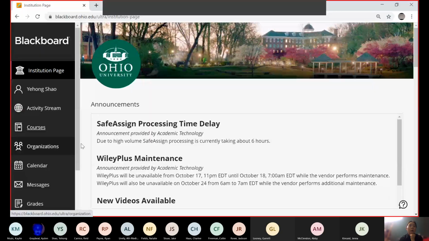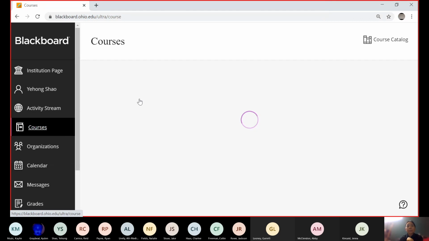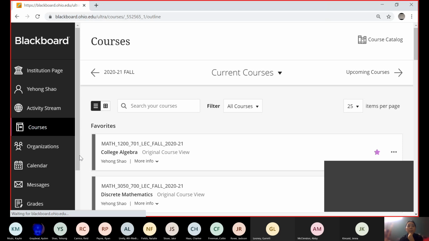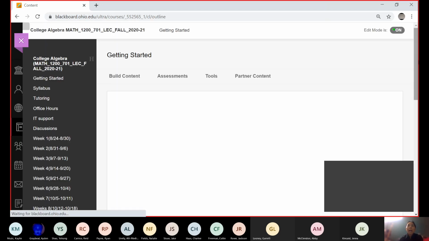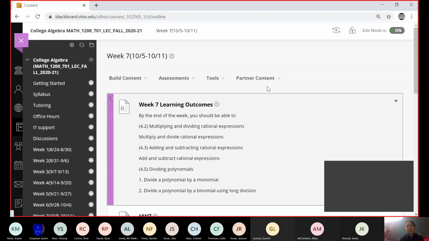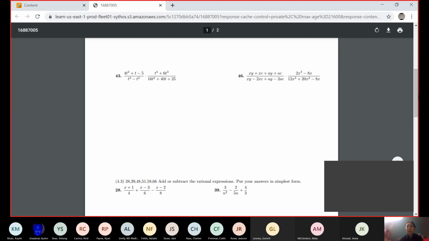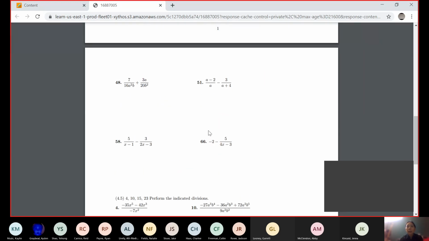So in your homework, which is due today, under week 7, we added the fractions, but with variables.